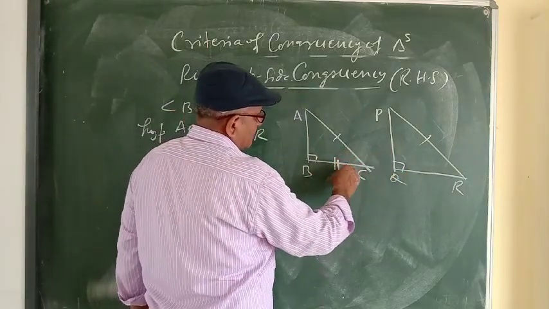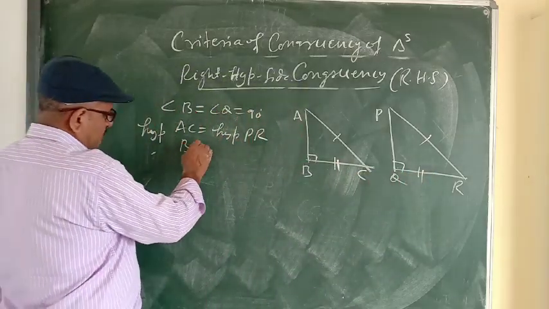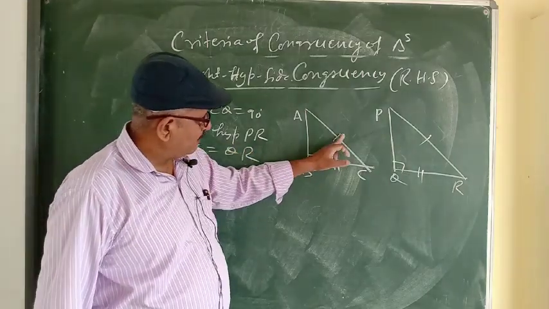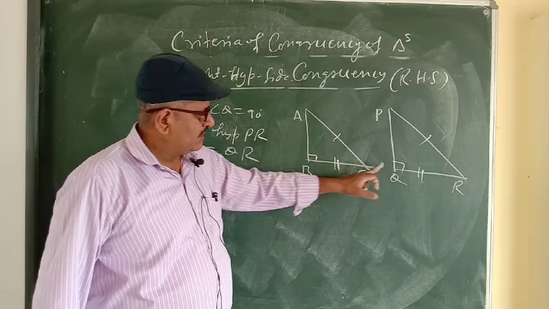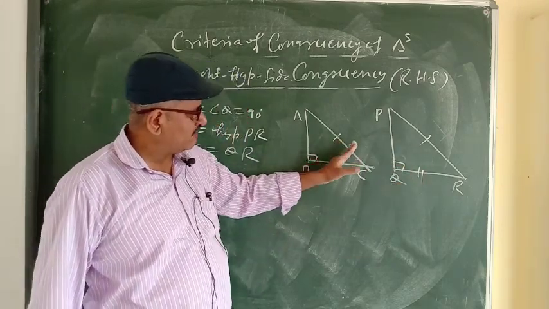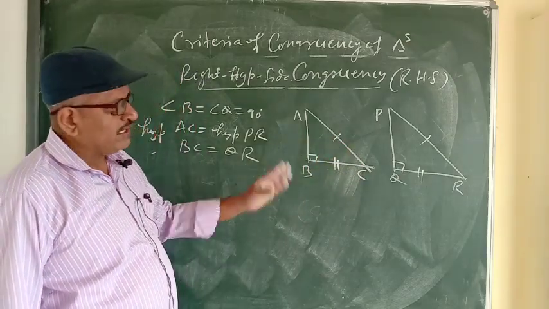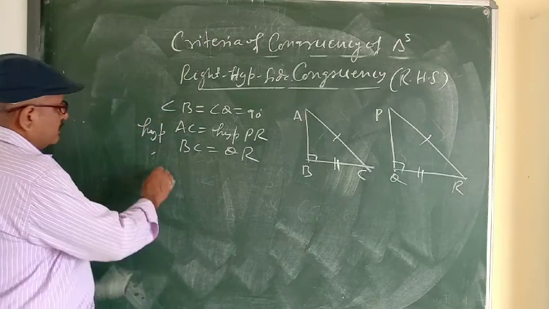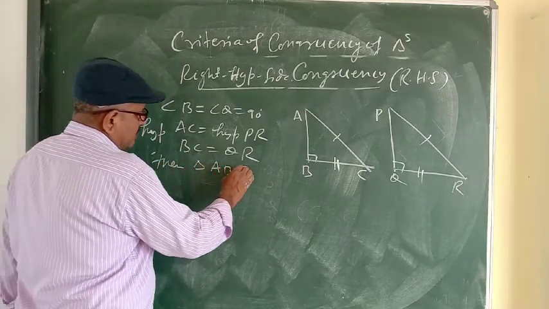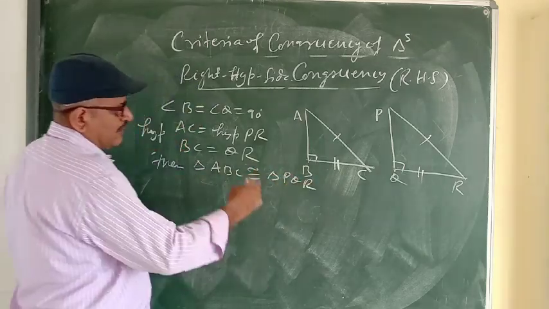So suppose BC is equal to QR. So right, hypotenuse and side: one angle 90 degree, hypotenuse equal, one side equal, then it is called congruent triangles by RHS. So we can write triangle ABC is congruent to triangle PQR by RHS.